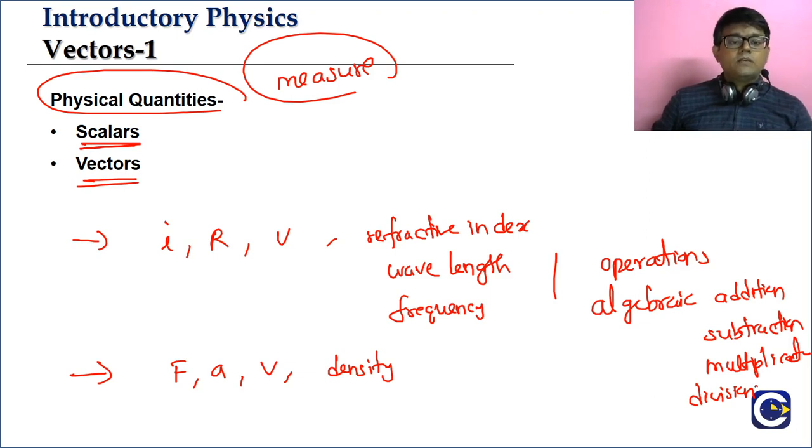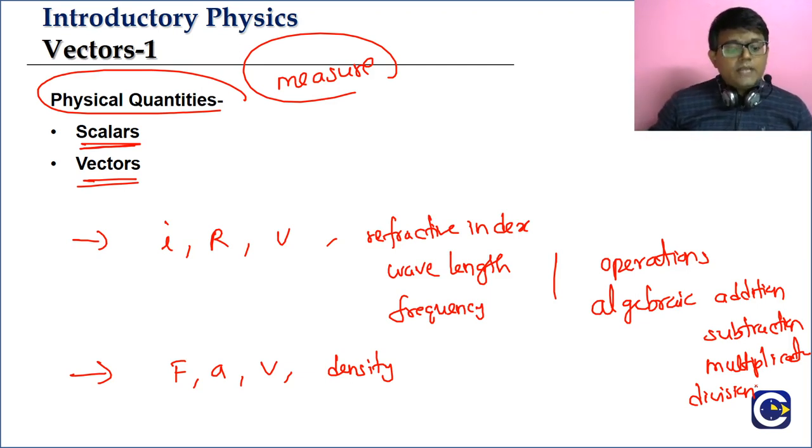Okay, so but we have two sets of quantities. One set is what? Which follow the simple algebraic addition, subtraction, multiplication, division. Adella, so these quantities we call them as what? Scalars. Okay va? And there will be another set of quantities, physical quantities. They don't follow these simple algebraic operations. எந்த மாதிரி operations they will be following and சொல்லிட்டு we will learn about it.